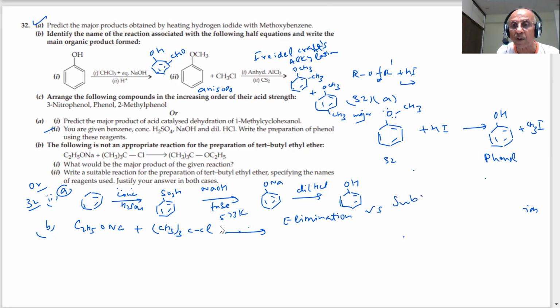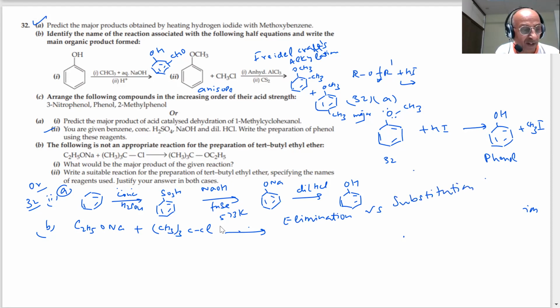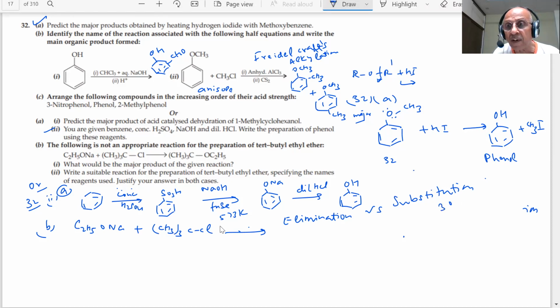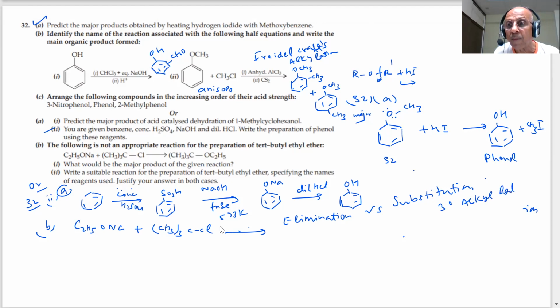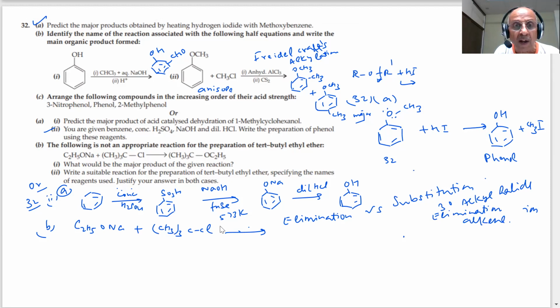We told you this important point in the NCERT. If you have doubt, you can see. So what will be the product in this case, students? What would be the major product of the given reaction? It is a 3 degree alkyl halide, so elimination will take place and we will get an alkene, students. And that alkene you already know. How do you write that alkene?